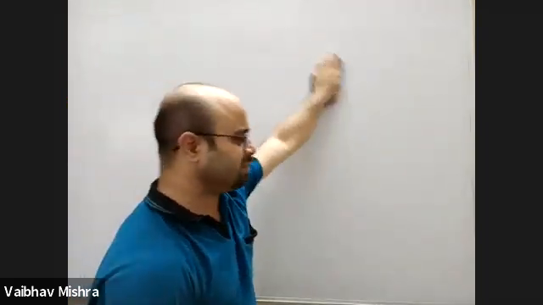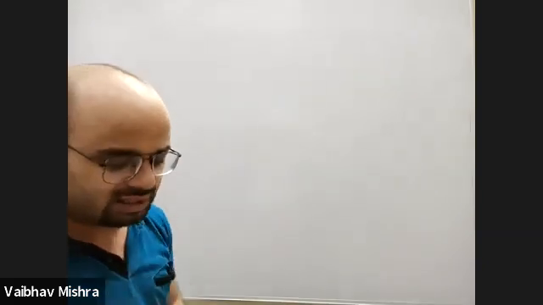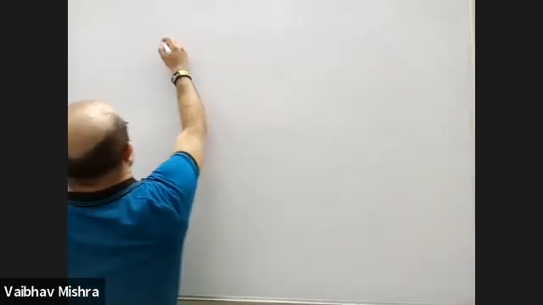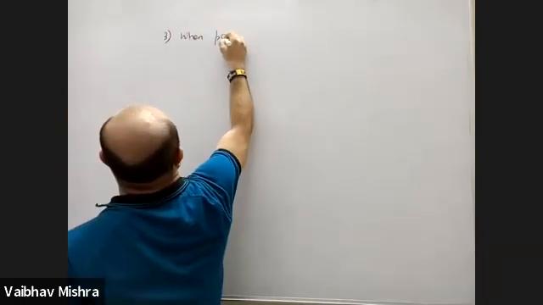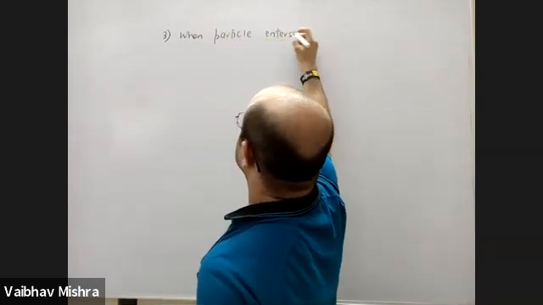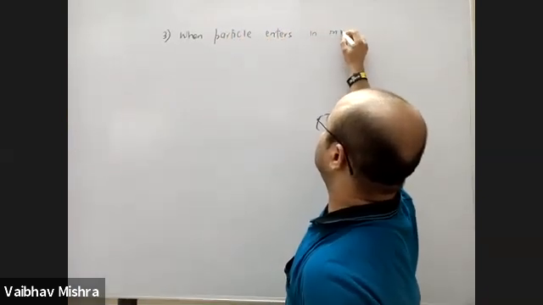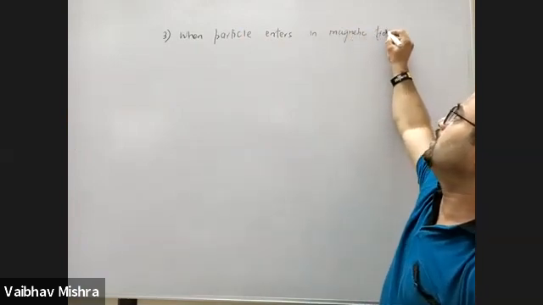Third case, the charged particle is entering into the magnetic field at a certain angle theta, when the particle enters the magnetic field obliquely.